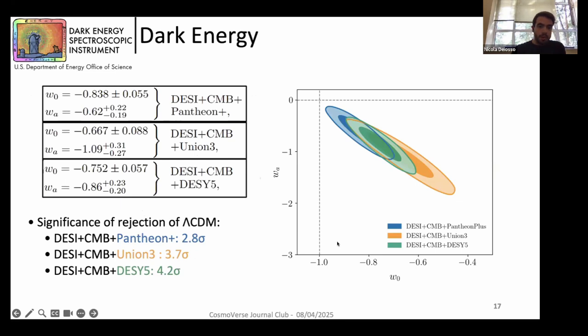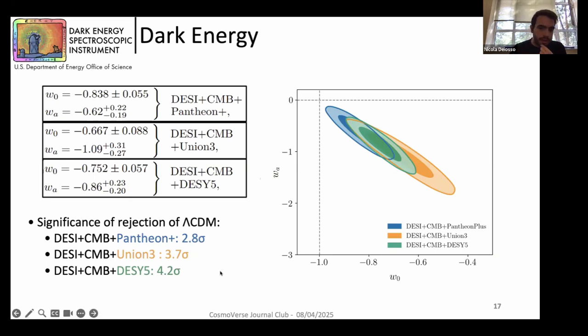So now this is the same conclusion as in the part under ΛCDM. Even with a bigger volume of data, this rejection is increasing instead of decreasing, as maybe someone could expect. And even in the lowest case, DESI plus CMB plus Pantheon Plus, we are almost at 3 sigmas. So this significance is not too low. And it's true that with DES Y5, we are not near 5 sigmas, but it is quite tight.